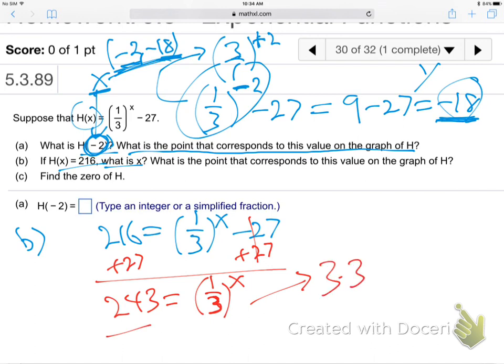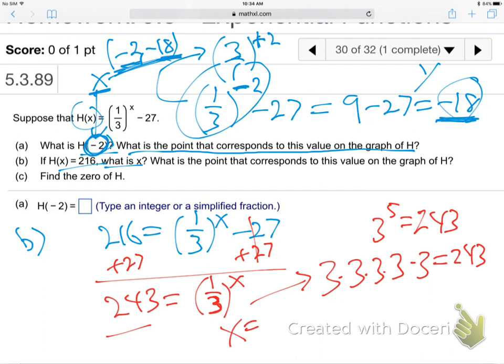So I just take my calculator and go 3 times 3 times 3 times 3. Isn't it 5 of them? Yeah, 243. Yeah, 5 of them. So 3 to the 5th, your calculator will tell you that, is 243. So what does that mean the x needs to be? Negative 5. Do you realize? Because if you put a negative 5 there, the negative will flip it, make it a 3, and then the 5 power will be 5 3's, 243. So x has got to be negative 5.